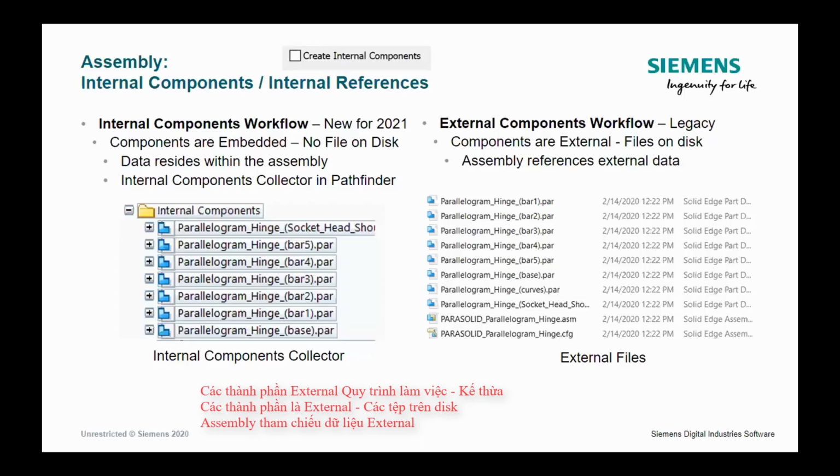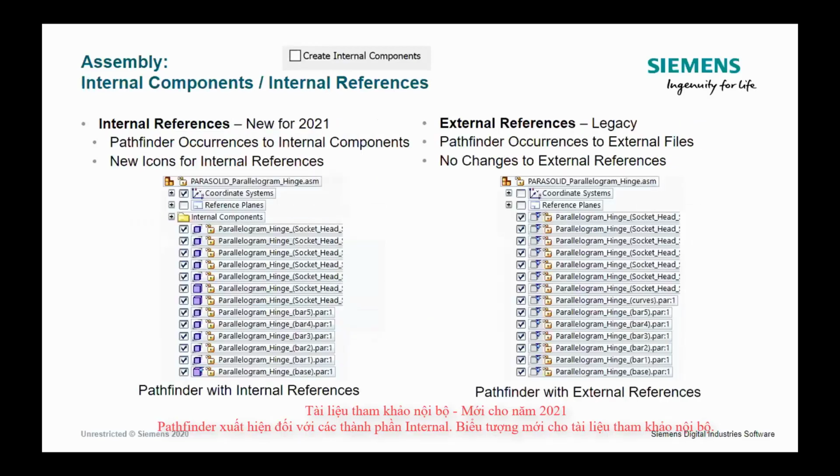It takes time, it takes space, but what if you want to avoid that? Not a problem. Right now, in Solid Edge 2021, you can see the differences on your screens. Internal references are preserved to the internal components inside of the assembly, and when you save it to the hard drive, only the assembly gets saved without creating any external components. As with previous functionality before Solid Edge 2021, the system would create all those components on the hard drive. Again, it takes time, it takes space.